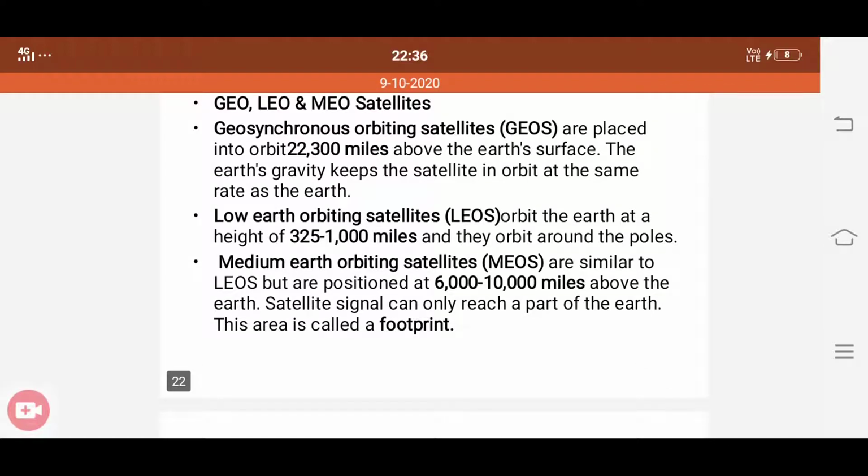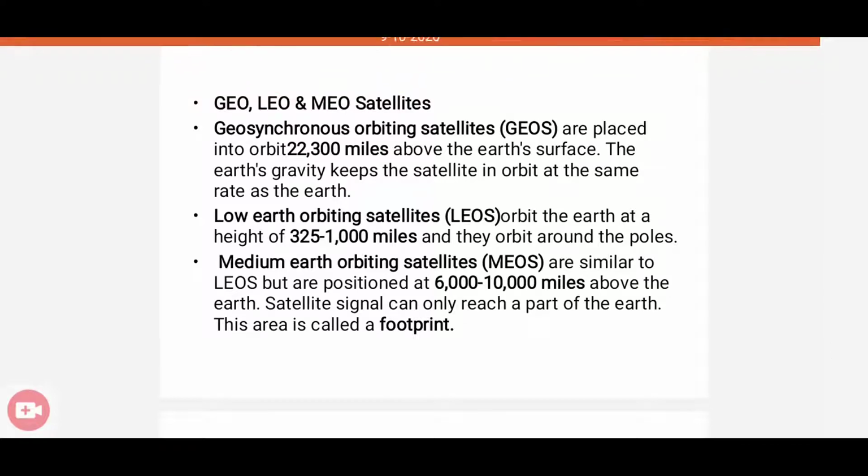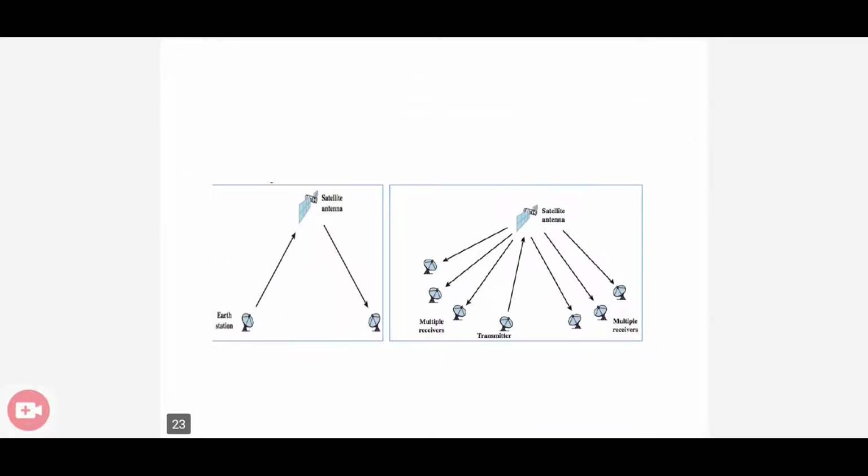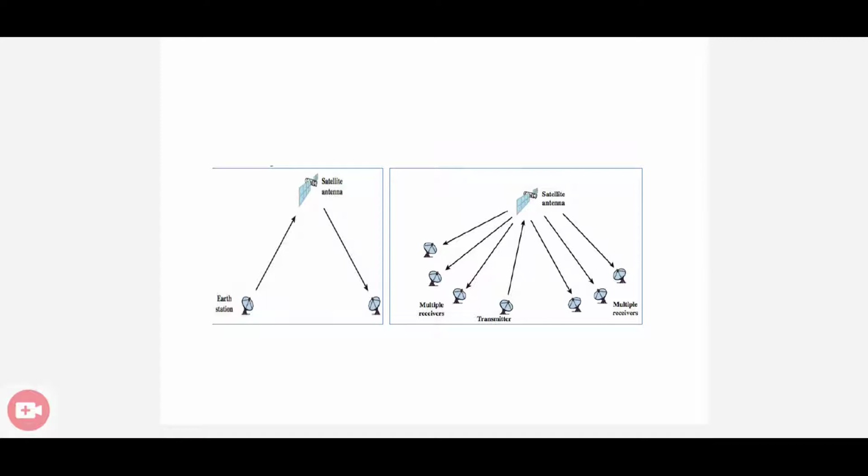Okay. So actually the satellite signal can only reach some part of the Earth. That area is actually known as the footprint. You can see in the figure, satellite microwave transmission can be used in point-to-point communication. From Earth station to satellite antenna, then satellite antenna to the next Earth station. That is actually a point-to-point link, right? And in the next figure, you can see multiple receivers and transmitters on the Earth surface. Also, there is a satellite antenna. We have some transmission as well as reception at the same time. It's something like a broadcasting mechanism. So it's also used for the satellite broadcast link. Okay.